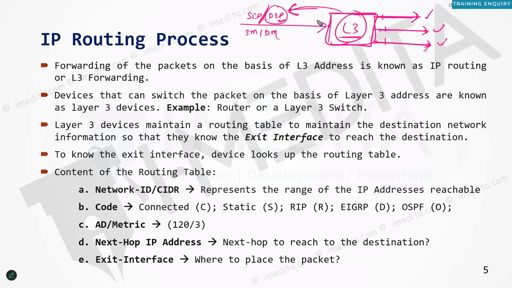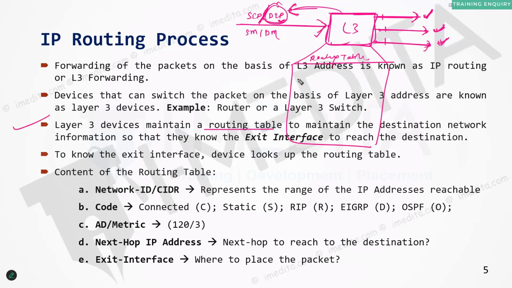When the packet arrives, the packet will have the destination IP, but this layer 3 device has to refer to some sort of table in order to find out, if I have to go to that destination, out of which interface the packet needs to be forwarded. These layer 3 devices maintain a table based on which they can decide which interface is the appropriate exit interface to reach a certain destination. That table is known as the routing table.